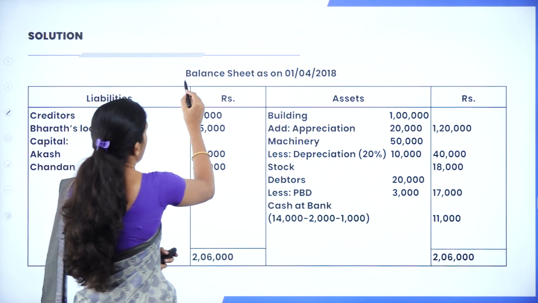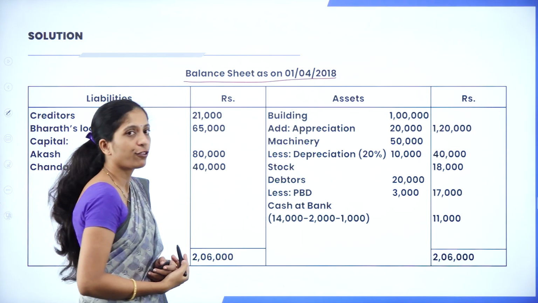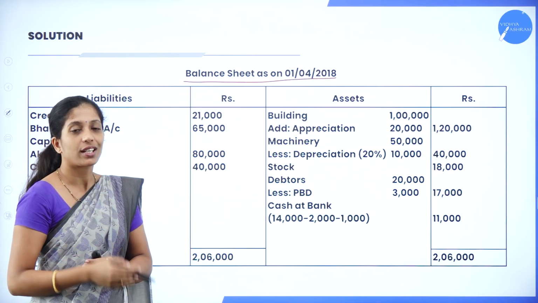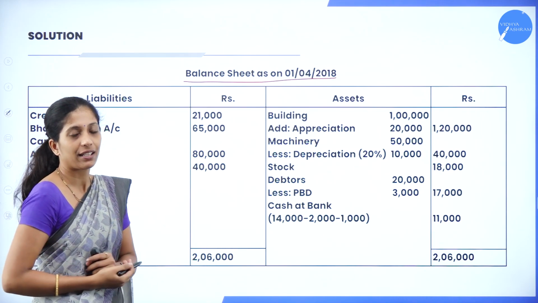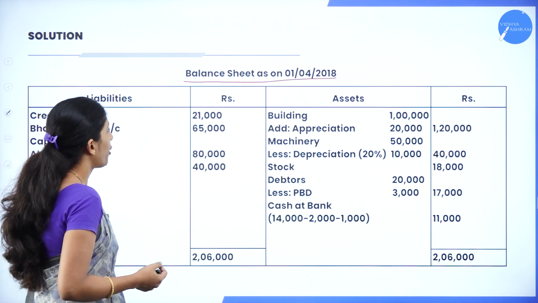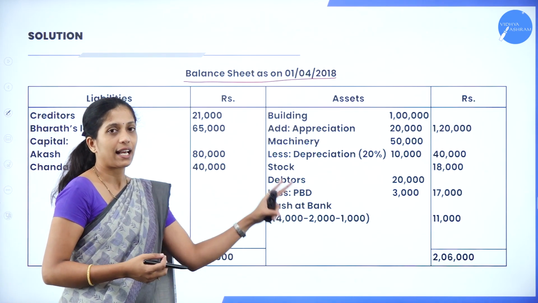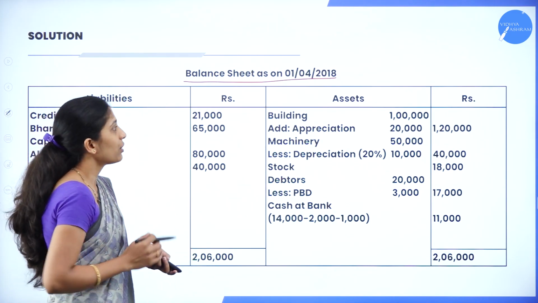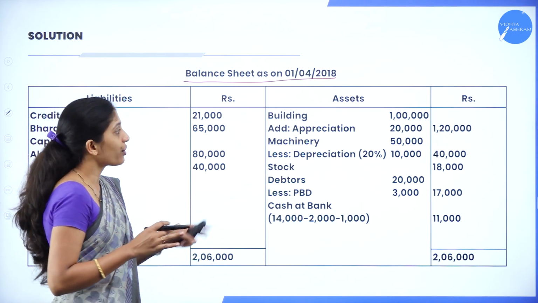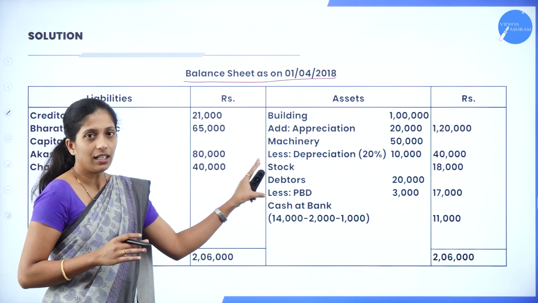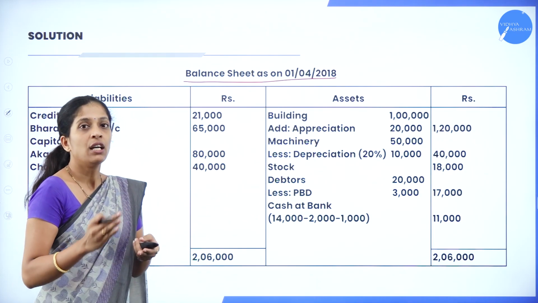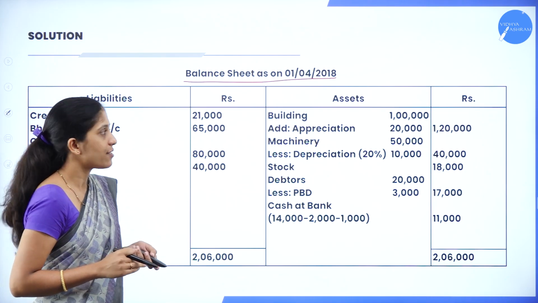Now go through the balance sheet. So the balance sheet as on 1/4/2018, that is on the date of retirement, we are going to prepare. So you know the format: liabilities, amount and assets, amount. Now go through the assets first. In order to record each and every item here, we have to refer to our old balance sheet.